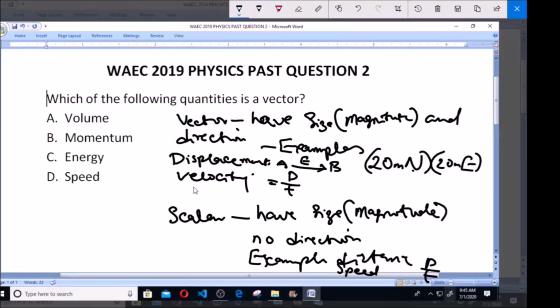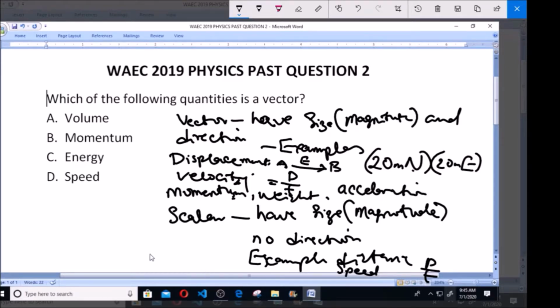Now, other examples of vectors are momentum. Momentum is a vector because to calculate momentum, it has to have an element of velocity. So if something has an element of a vector, it's most likely that the quantity is going to be a vector quantity. Other vector quantities are weight, because weight is normally towards the direction of the ground, where you have the acceleration due to gravity. Another example is acceleration, which is also a vector quantity.